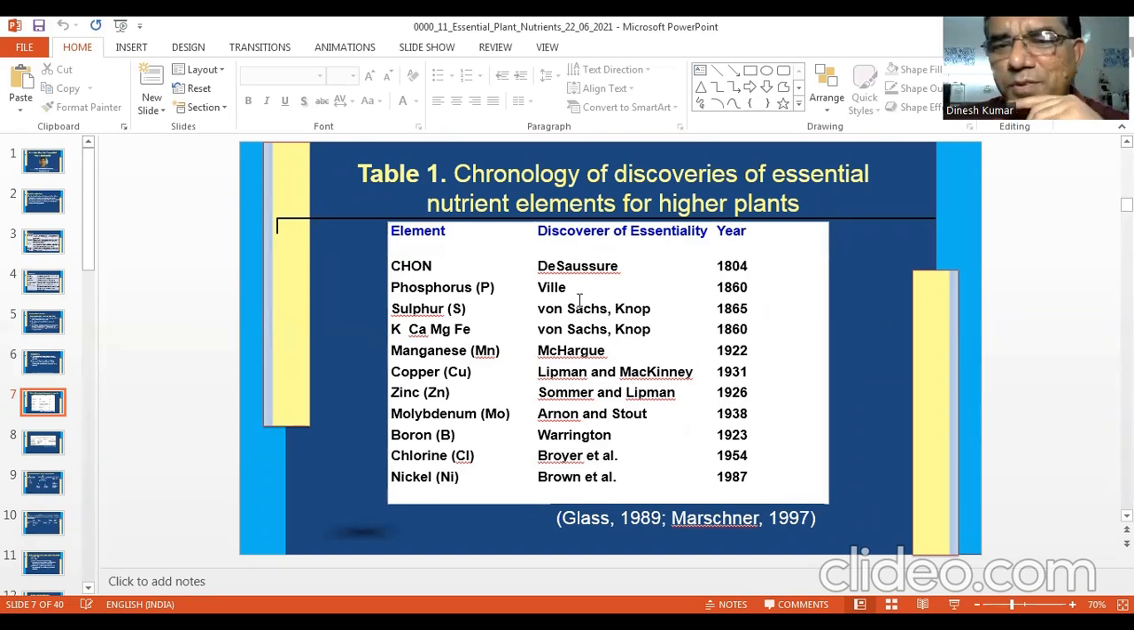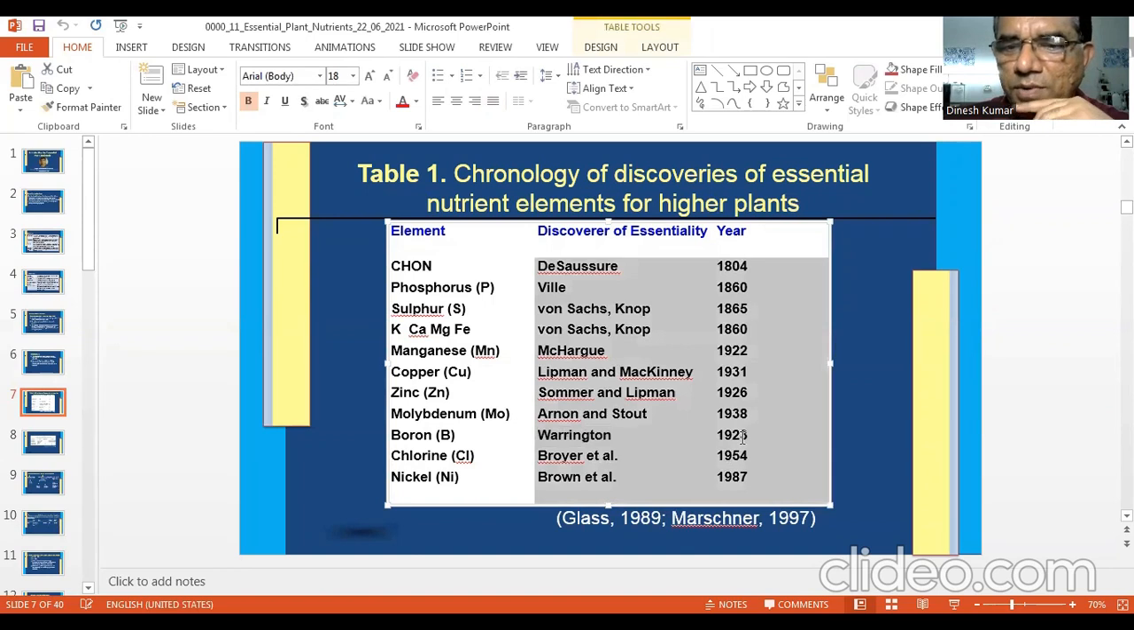There may be some confusion in these also, but some are sure, like boron. There is no confusion. It is Warington always. Warington, 1923. So for some quiz or exam, it is important.